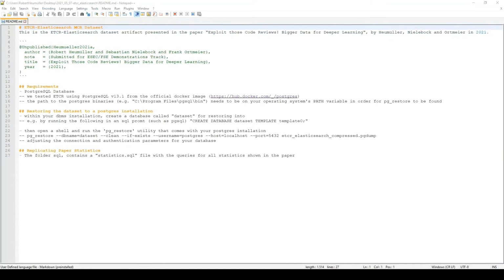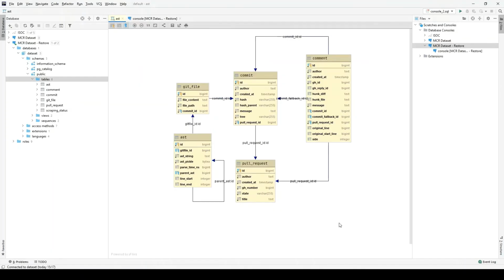All ETCR datasets are stored in PostgreSQL databases. So the ETCR Elasticsearch artifact mainly consists of a large Postgres dump, and the README you see here is shipped with the artifact, and it contains instructions on how to restore the dataset into your PostgreSQL installation. Here you see an overview of ETCR's relational data model.